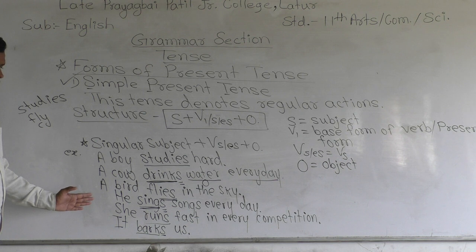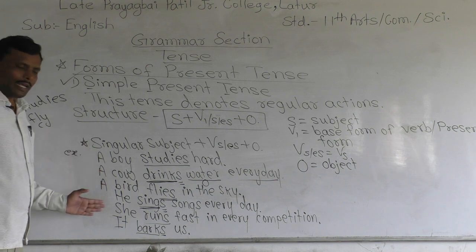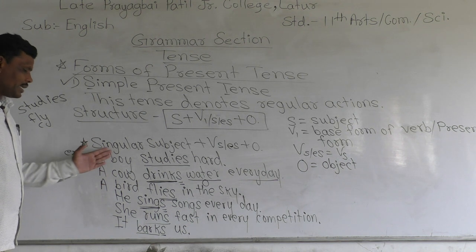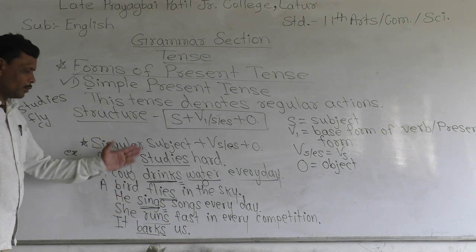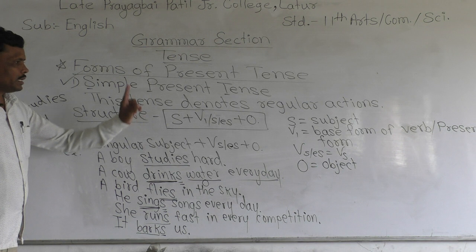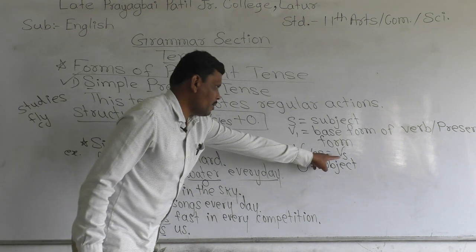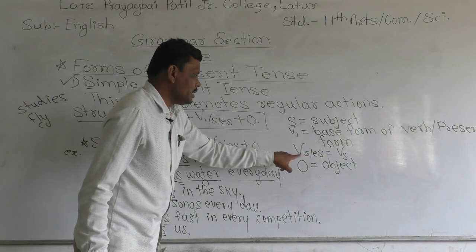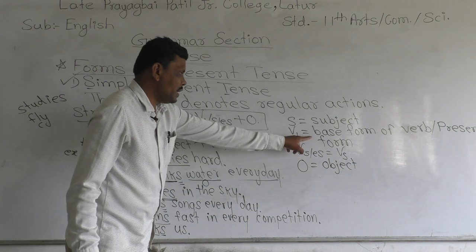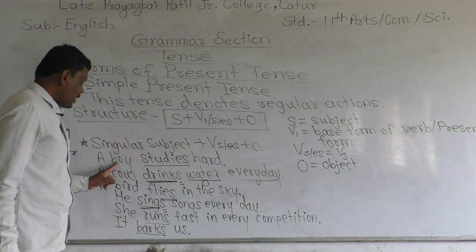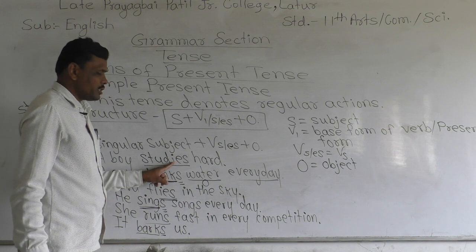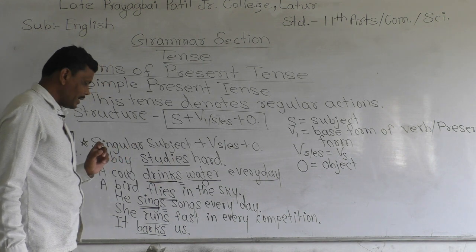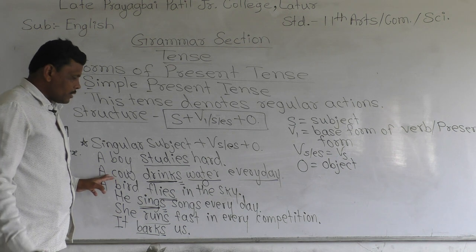Look at the examples. In each and every example here there is a singular subject, and after that singular subject we have used the s form. The s form means s or es is added to the base form. A boy is a singular subject. That time y changed into i and es is added. A cow is a singular subject.